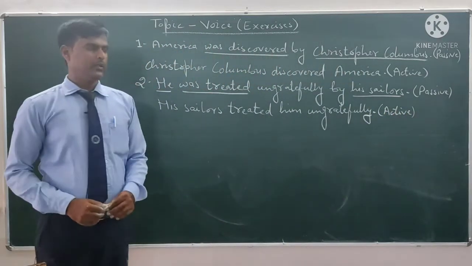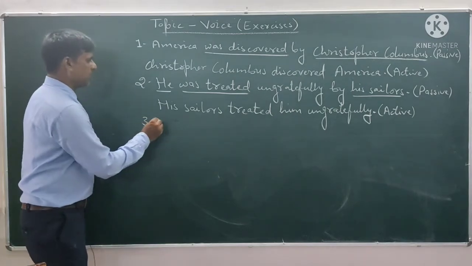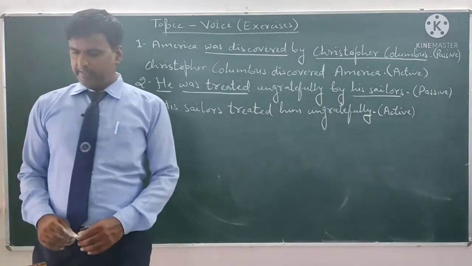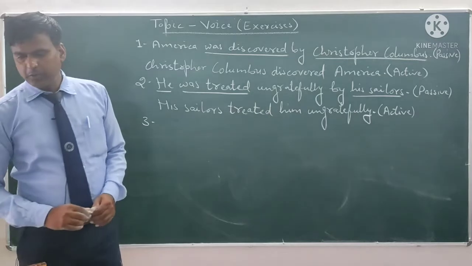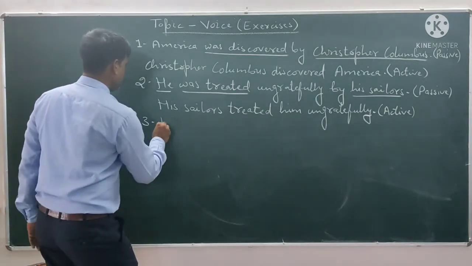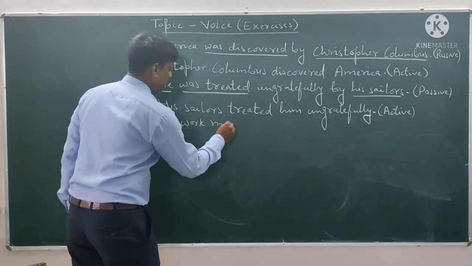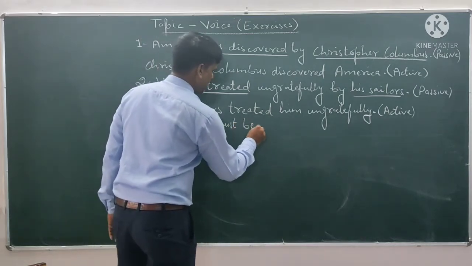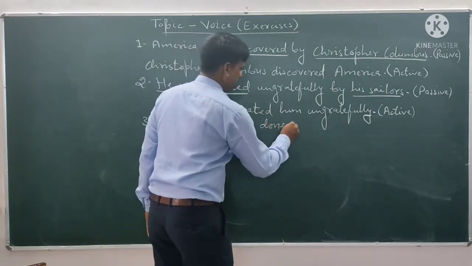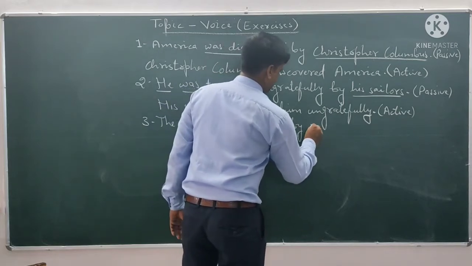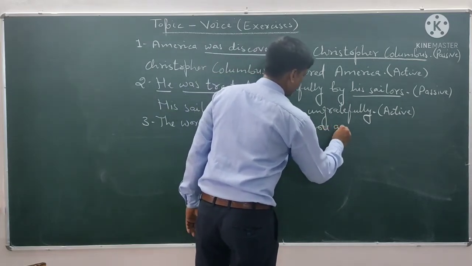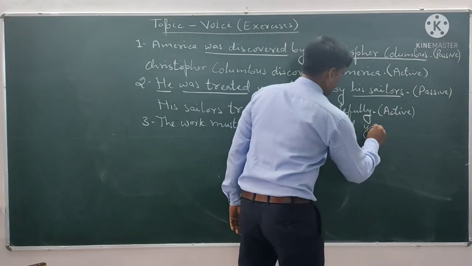Okay. Now let us see the third one. The third is: The work must be done by you and your brother.